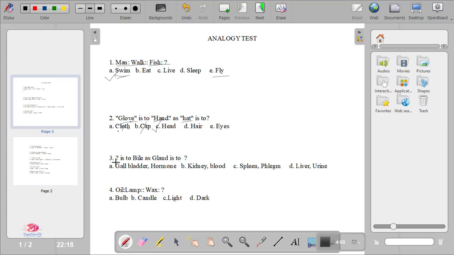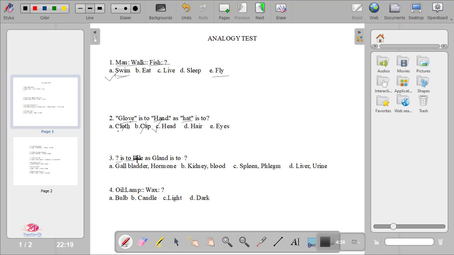Next is, what is to bile as gland is to? What is to bile as gland is to? Okay, so bile is found inside our body. And what is the function of bile? Bile is actually a kind of secretion. From where does it get secreted?